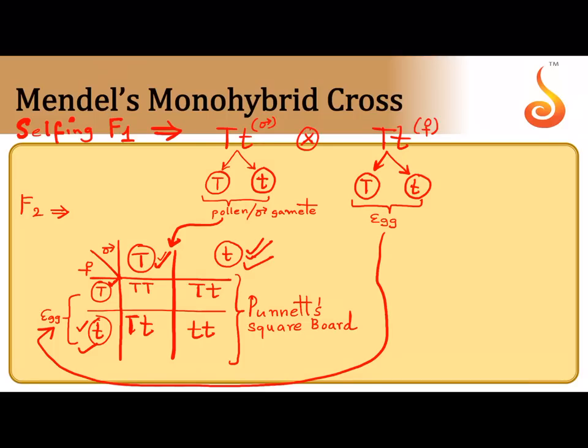This was first devised by a British geneticist called Reginald C. Punnett, and in this kind of representation you put rows and columns. The rows and columns represent gametes, and the boxes, what do the boxes represent? The boxes represent seeds of the next generation. After fertilization, you get seed. So this representation is called a Punnett square board.